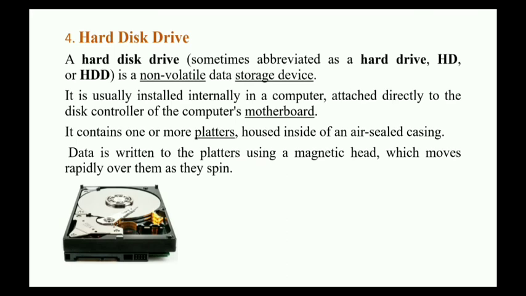Data is written to the platter using a magnetic field which moves rapidly over it as it spins. That magnetic field moves, and then all the data that is stored in the hard disk drive will be saved. We can use a hard disk drive for storing photos and our documents, and this data will be permanent. Means if the user deletes the data, then it will be deleted only then. So the hard disk drive is used to store data and it is permanent. Even when I shut down the computer, data in the hard disk drive will not be removed.